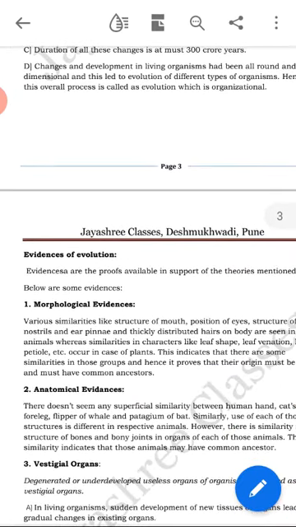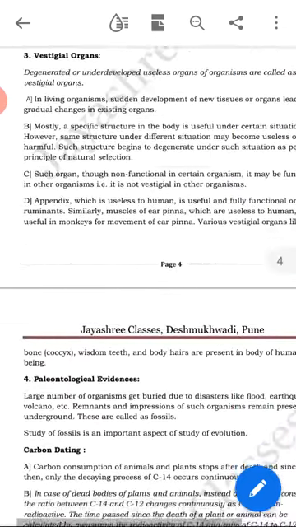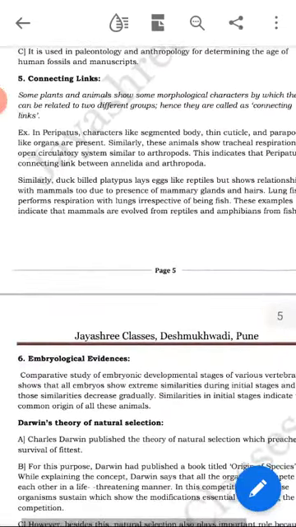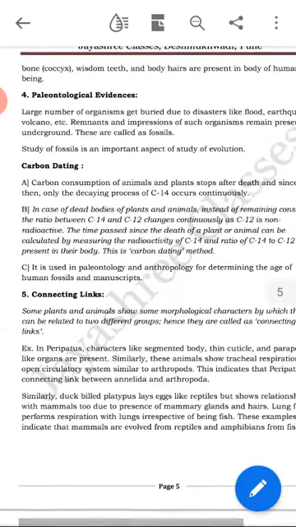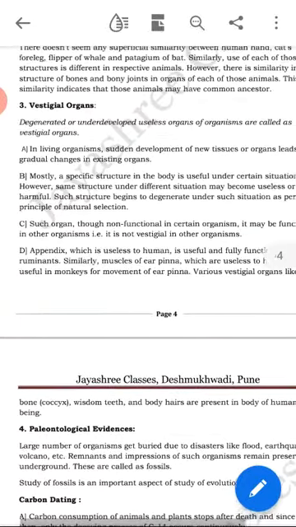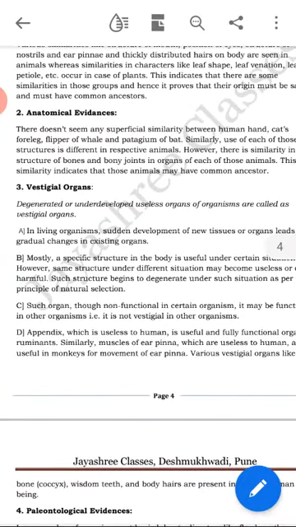There are 6 evidences: morphological evidence, anatomical evidence, vestigial organs, paleontological evidence, connecting links, and embryological evidence. In these evidences, what are the important points? You have to learn all 6 names. In these there are 2 main concepts: vestigial organs. You have to learn the full note of vestigial organs, and what are the examples of vestigial organs?